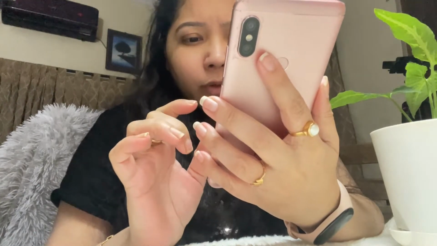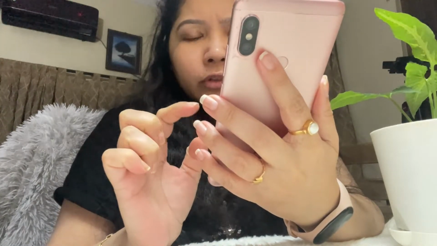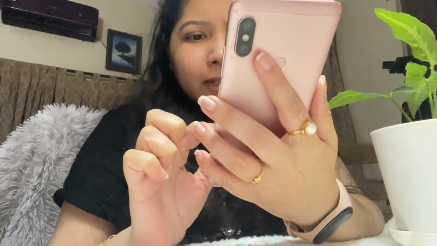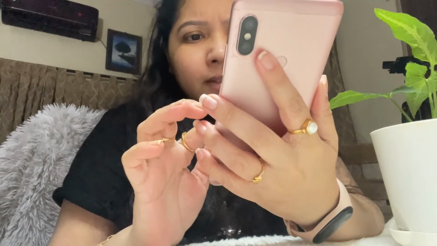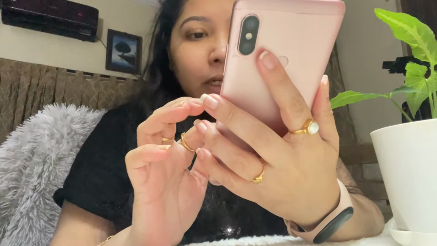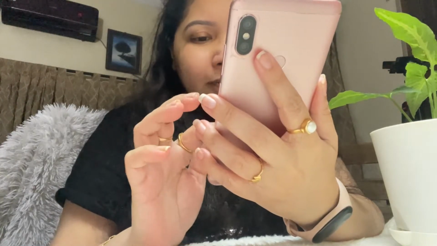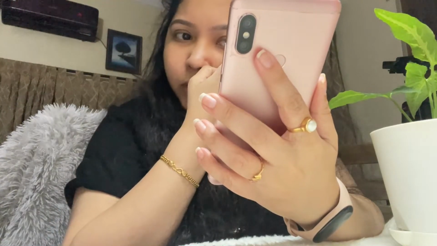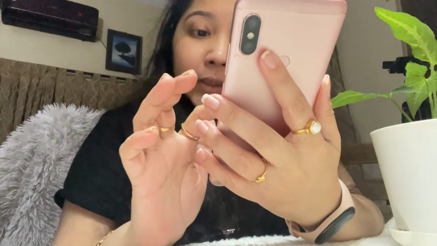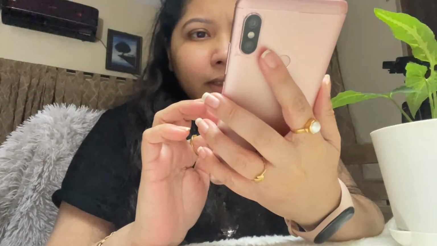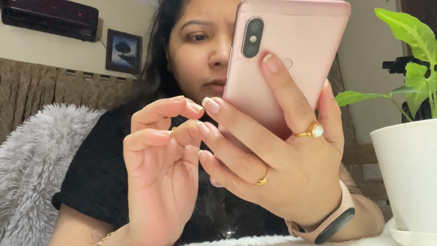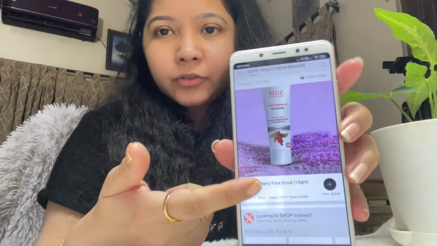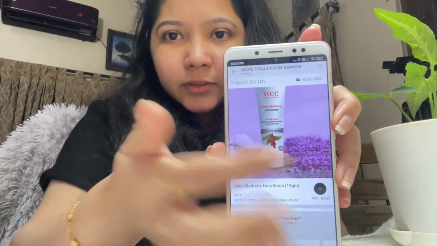Let's see. Rose water. You can try this rose water toner. You have got sandalwood cleansing milk. Then you have got a honey moisturizer. These require 1 trial point only. Is there anything else? Face scrub. Yeah. Okay, I want to try this one. Maybe this requires 1 trial point.